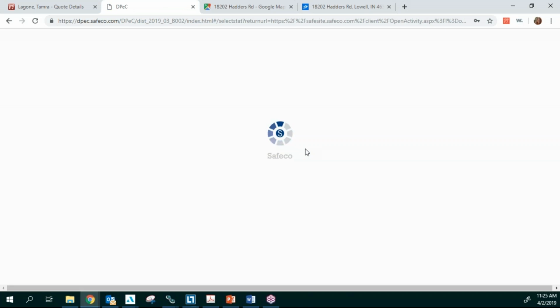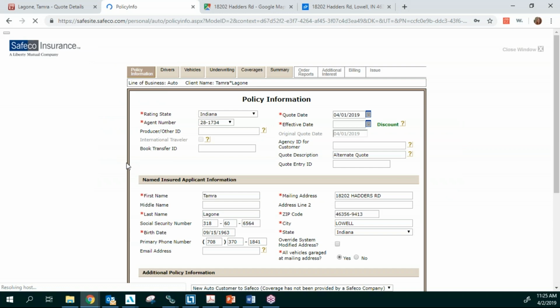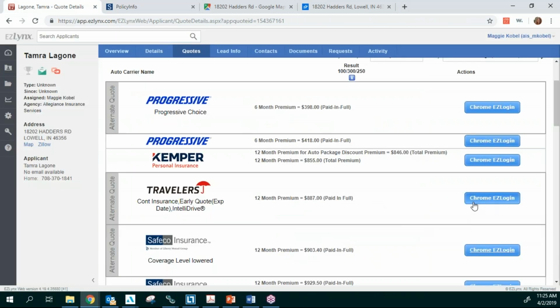So make sure you update and install those easy logins. Now, it's going to take a little time, but it's going to take me right to this quote, right in here. So now I confirm this, order my reports if necessary, and I have all that information. And that's using the Easy Chrome login.